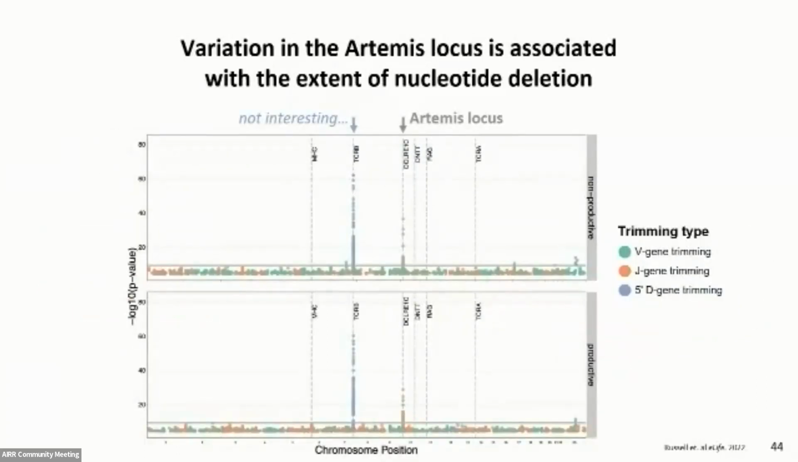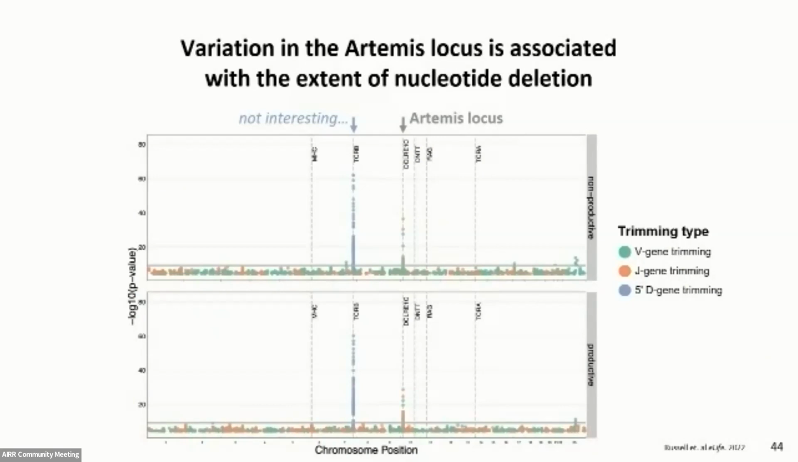And so when we did this, we actually identified a lot of not interesting associations between 5' gene trimming and genetic variants within the TCR beta locus. We believe these are due to a correlation between SNP genotype and TRBD2 allele genotype, as opposed to some relationship that's actually related to trimming.